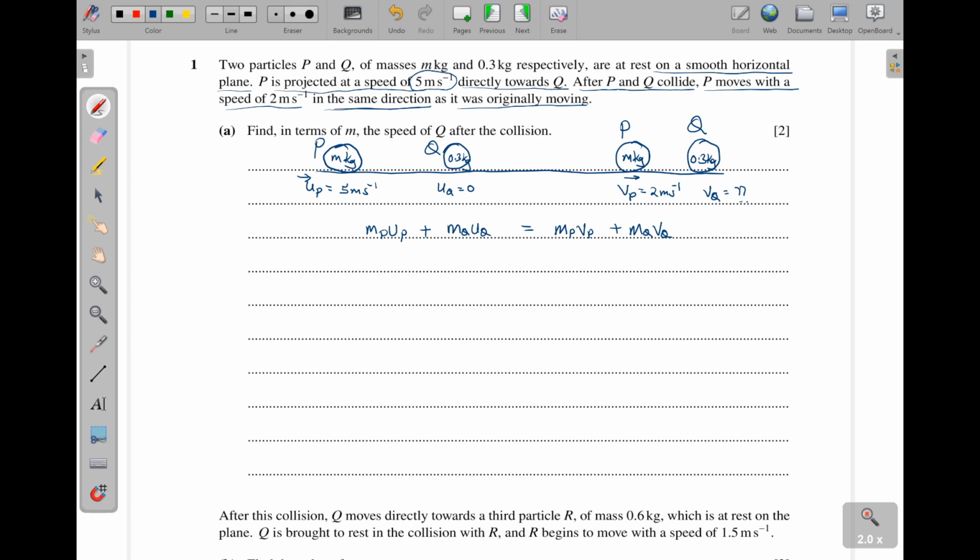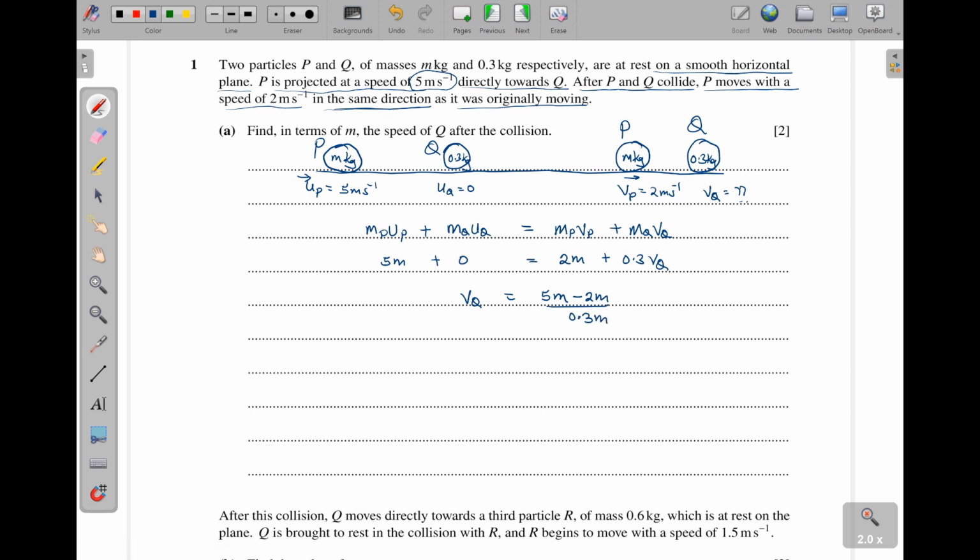Then the mass of P is m, and its speed is 5, so we shall have here 5m. Automatically here we shall have 0, and then here we shall have 2m, plus the mass of Q, which is 0.3, times VQ. So meaning our VQ is going to be 5m minus 2m out of 0.3.